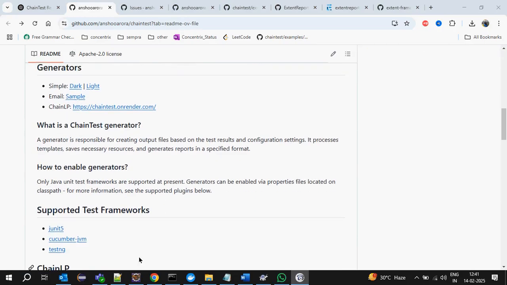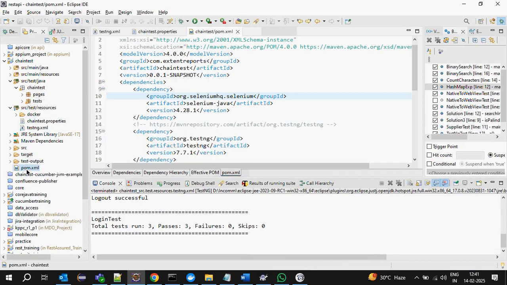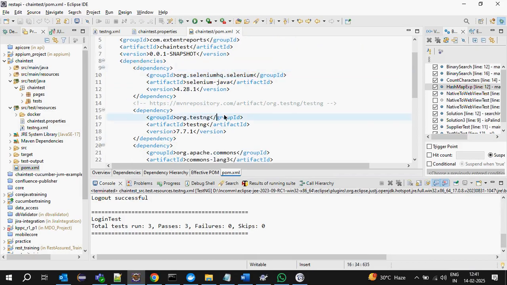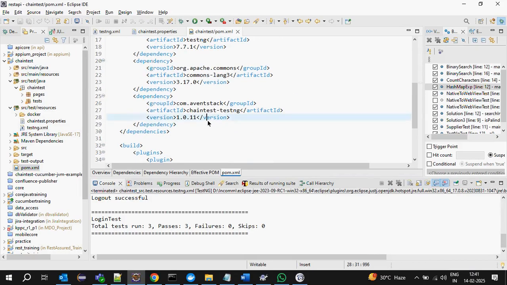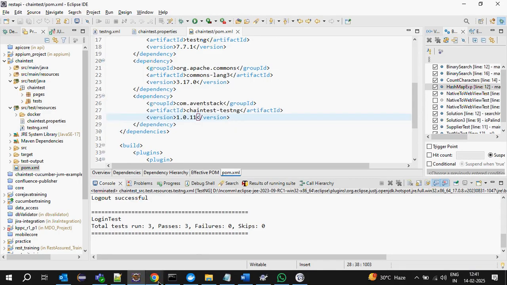First step is we can create any TestNG project. Suppose I want to integrate with a TestNG project. First step is we create the Maven project. In the pom file, with Selenium, you can add TestNG, and we have to add this dependency, ChainTest TestNG.